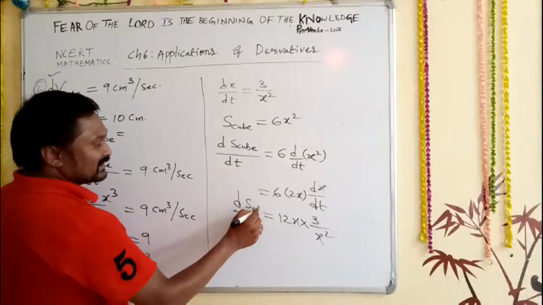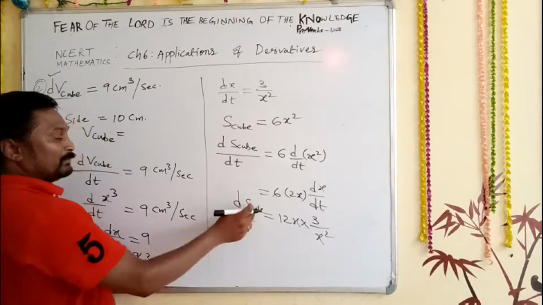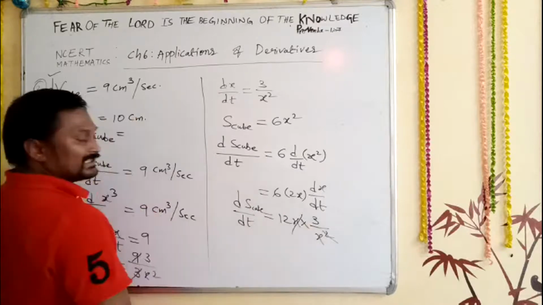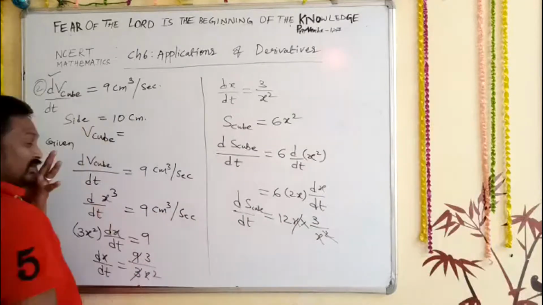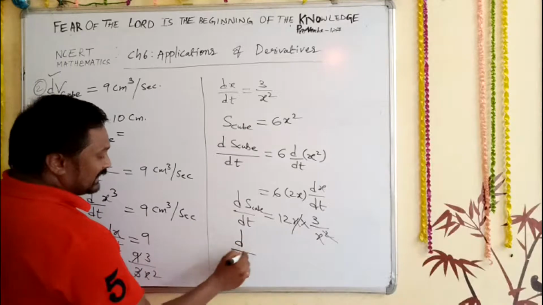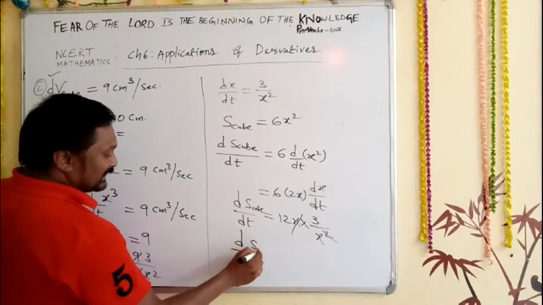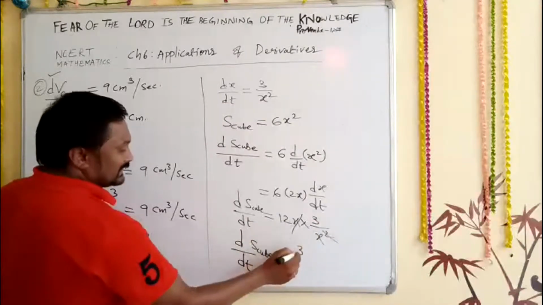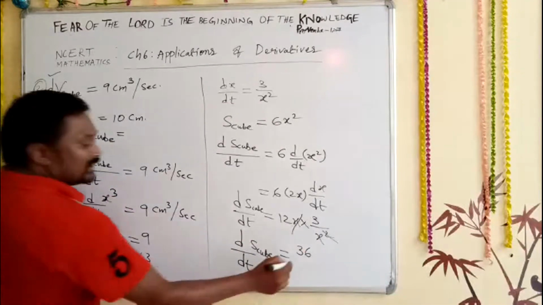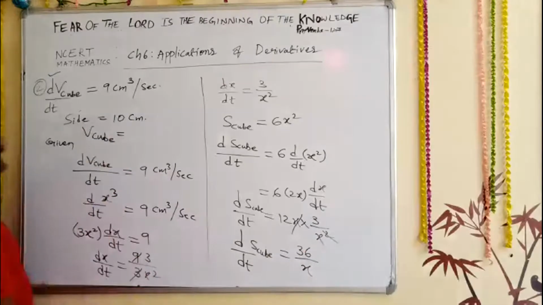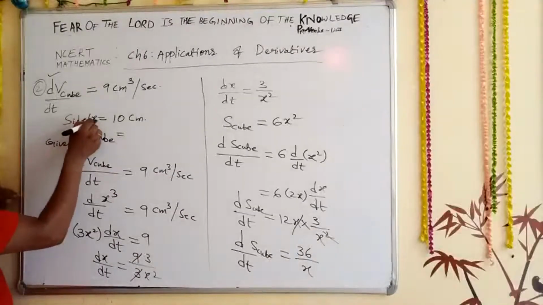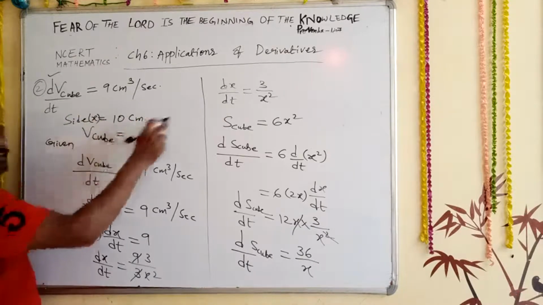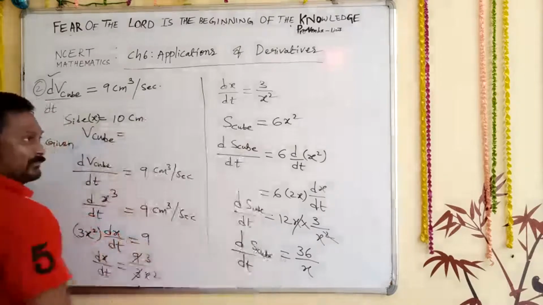ds, s is here s cube, the total surface area. x and x square get cancelled. At last, what are you going to get as your answer? So d by dt of s cube is equal to 12 into 3, 36 upon x. But here side x is how much? 10 centimeter. So when side is 10 centimeter, how fast it is increasing, we need to find.